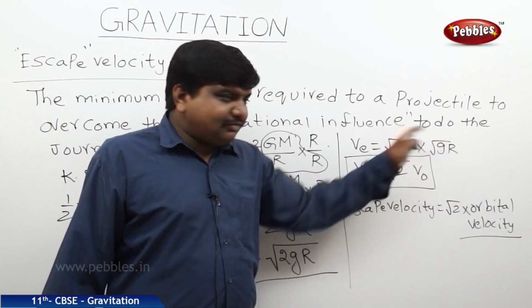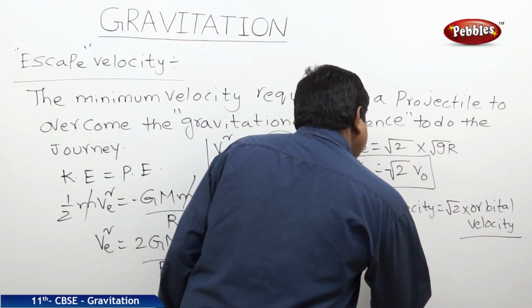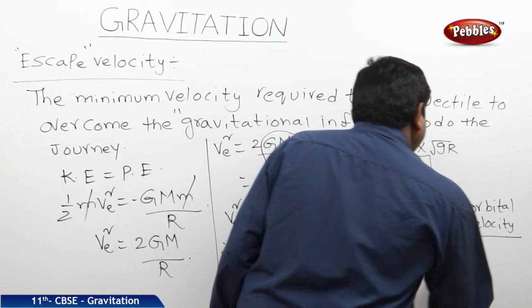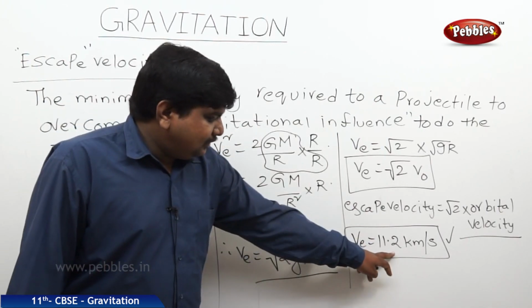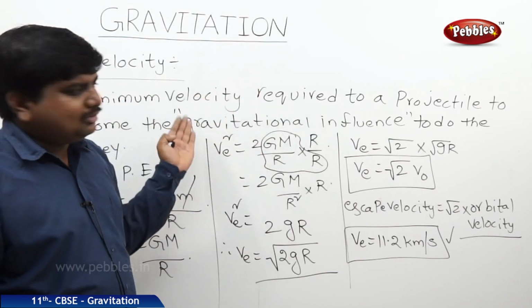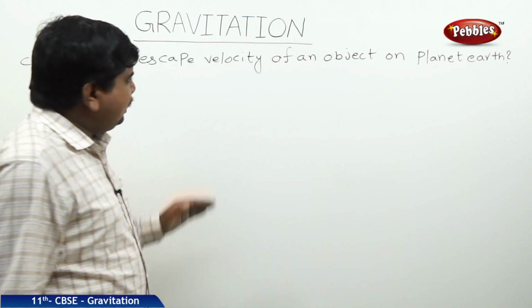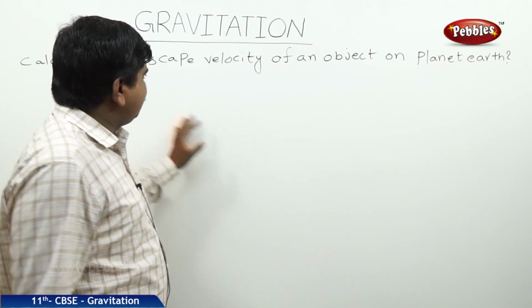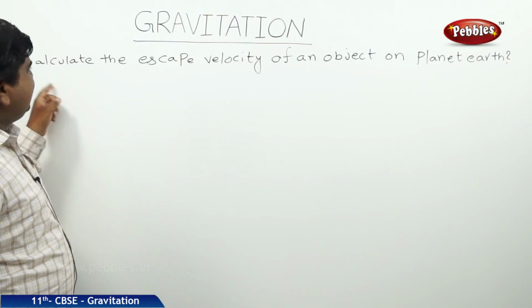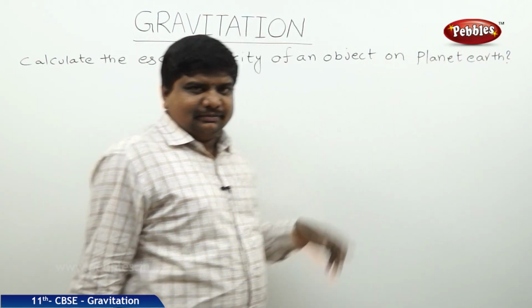If you substitute these values, we will get escape velocity 11.2 kilometers per second. Whenever the object is able to gain this much velocity per second, then it may overcome the gravitational influence. Now we will discuss a numerical problem based on the concept of escape velocity. The problem is: calculate the escape velocity of an object on planet Earth.